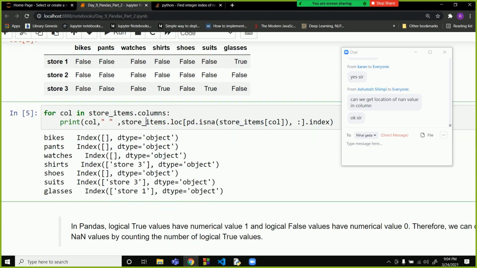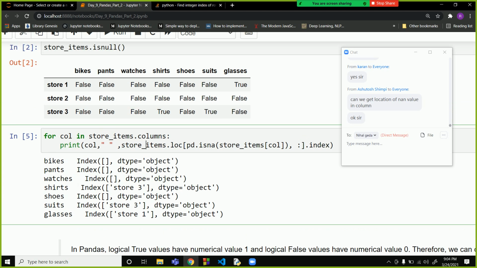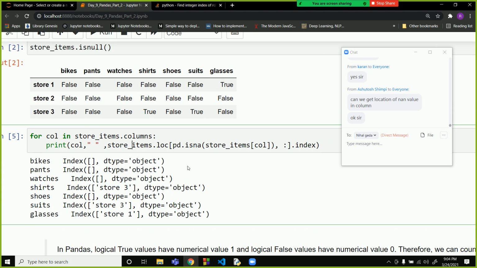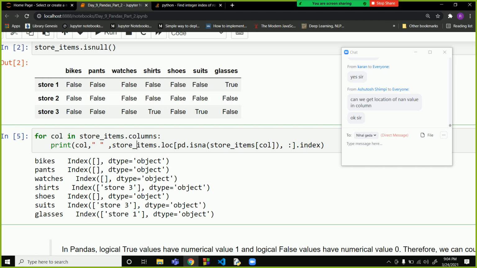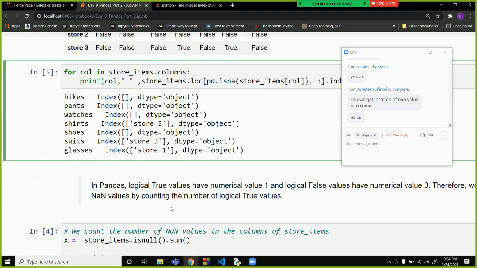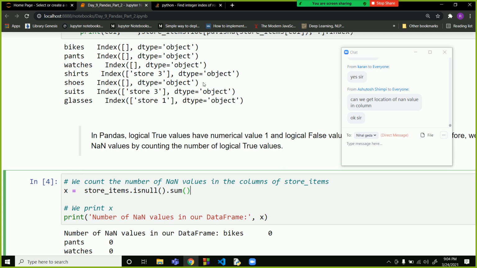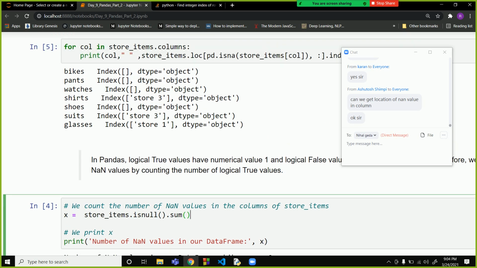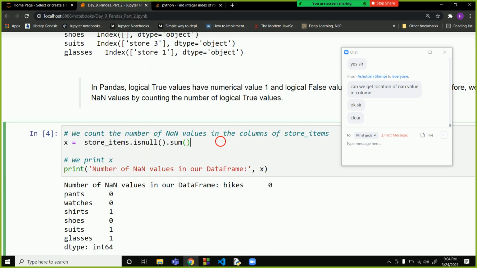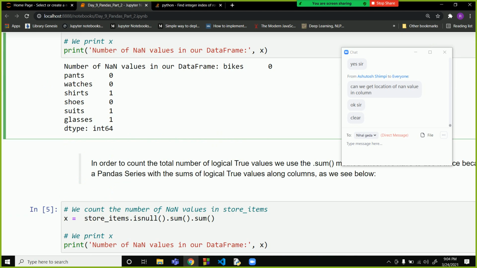So you can see where the values have been printed over here. But that is not necessary, because ultimately we want to remove the values. We'll see how to remove values, and you will see it is not necessary.